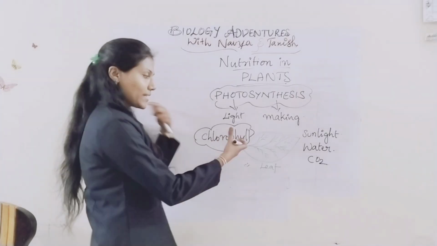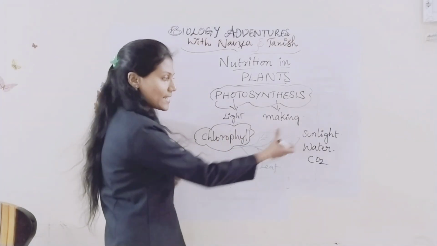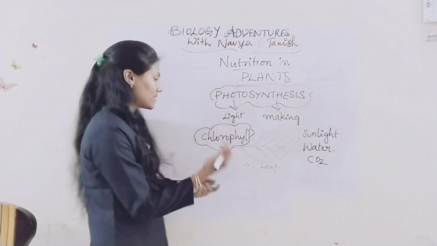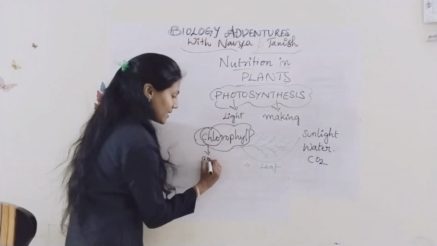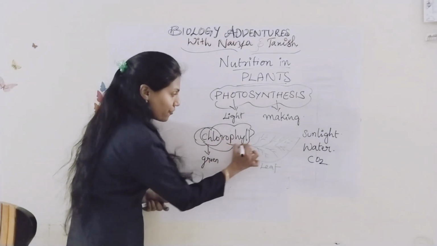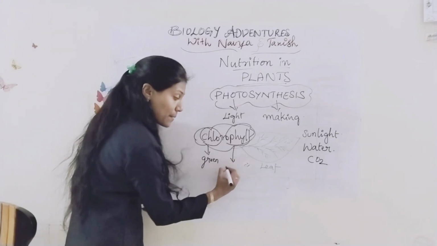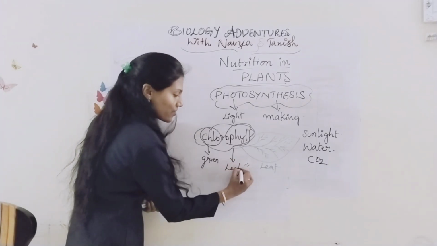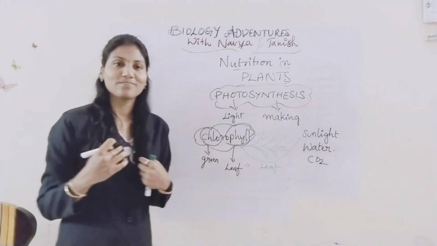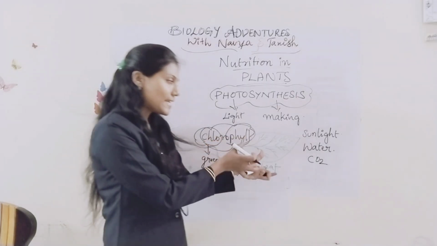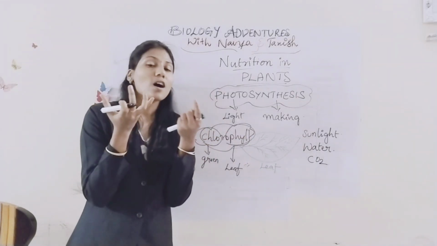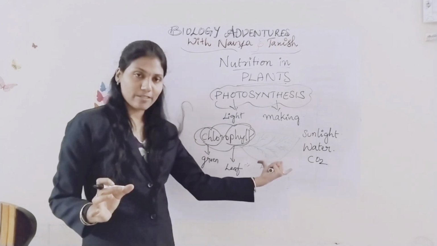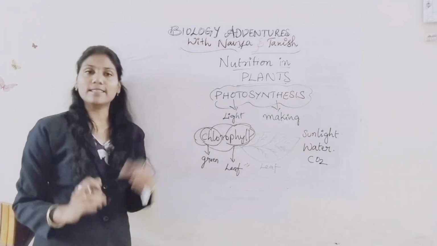So I already told you what this chlorophyll is, and why these leaves are green in color. Do you know the meaning? Chloro means green, and phyll means leaf. So that green pigment, the colored compound present in the leaves, we call chlorophyll.